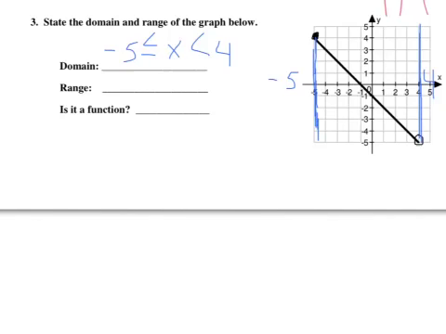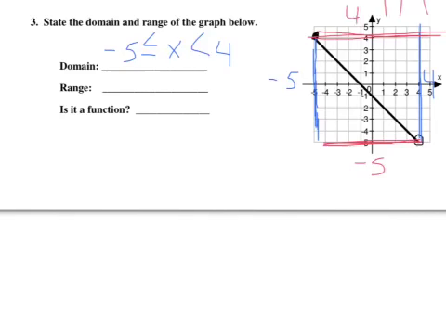So next we're going to look at the range. So we have to see how low and how high is my picture. So I will look for a minimum value, and I'll look for a maximum value. So what's the lowest point? What's the highest point? I will trace this point back to the y-axis, and I see that it crosses at -5. And I'm going to trace this highest point back to the y-axis, and we see that it crosses at +4.